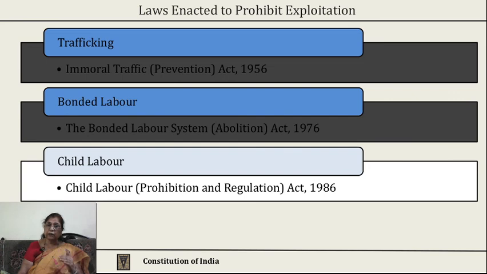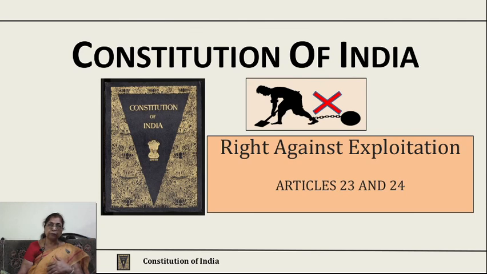So these laws are there to prohibit exploitation, but we should remember that in our constitution we have this fundamental right, that is right against exploitation, which protects a human being, and it is necessary that we are aware of these laws so that steps can be taken when any violation of this particular right to life is done, not only by the state but by any other person. So this is right against exploitation under Article 23 and 24.